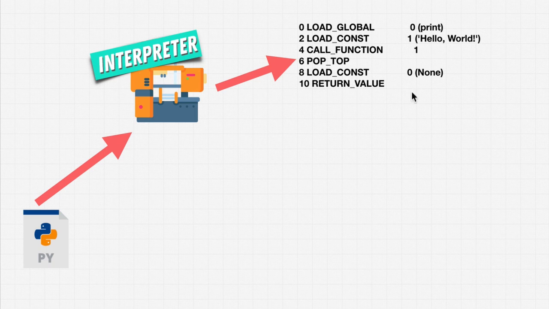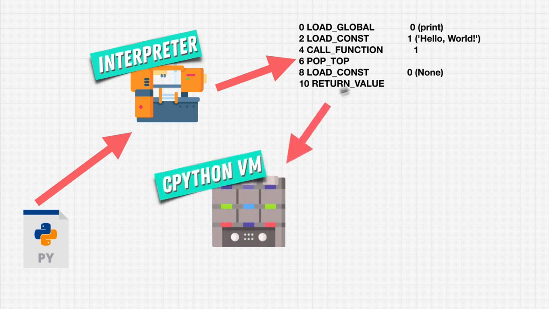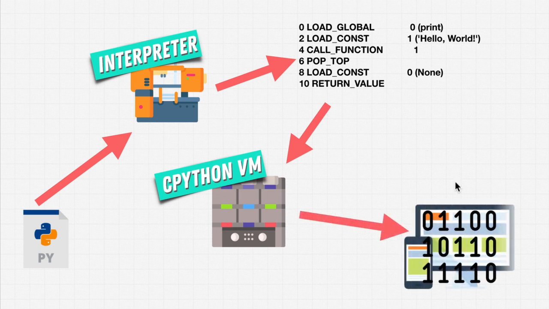Once it creates a bytecode that is closer to machine code, it then uses the CPython virtual machine, something that runs this code, and then this code gets run on our machine. Now, you're never going to be asked this question in an interview. I mean, maybe. And most developers don't know this. But I want you to use this as a reference. When we write Python code throughout the rest of this course, this is what's happening.